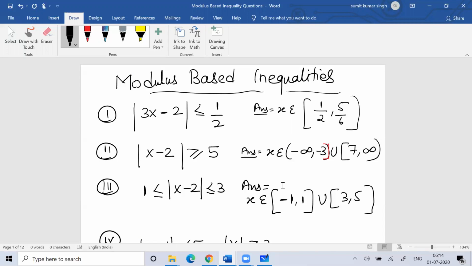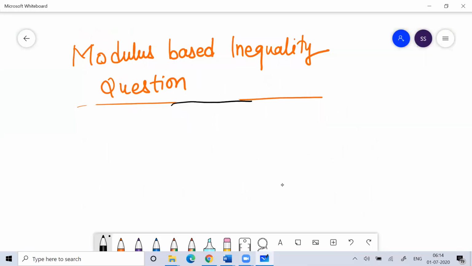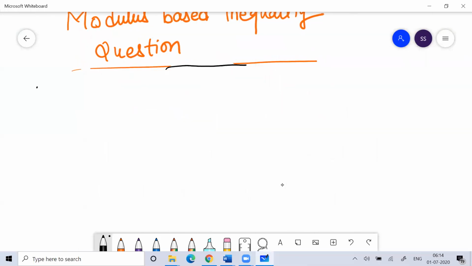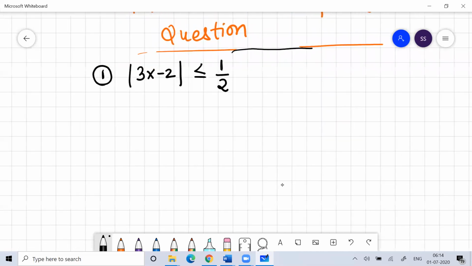If you get the correct answer, there's no point in dragging yourself through the steps, because in maths there's nothing magic we can do. The way you will do it, the same way I would also do it. Same maths, there are basic laws and we're just using those basic laws. So question number one is modulus of 3x minus 2 less than or equal to 1 by 2, and you have to find the value of x.